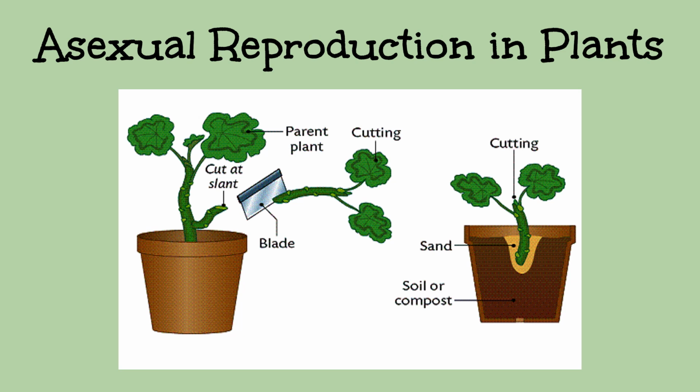We are going to learn about how plants reproduce. Did you know that plants can reproduce sexually and asexually? A cutting is when you cut a piece of a plant off and then replant it. You can cut a piece of stem or root and it will grow the missing parts and make a whole new plant. Have you ever cut up a sprouting potato and then planted each piece, or transferred some grass from one area of your yard to another? That's a cutting, and that's asexual reproduction.